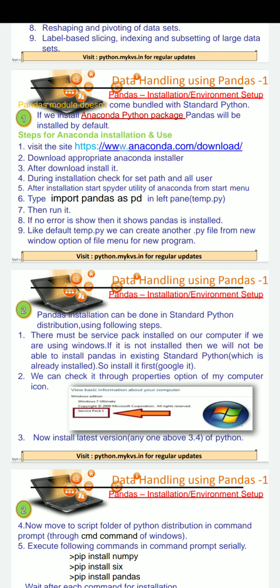Okay. On installation of Anaconda, pandas will be installed as a part of Python.